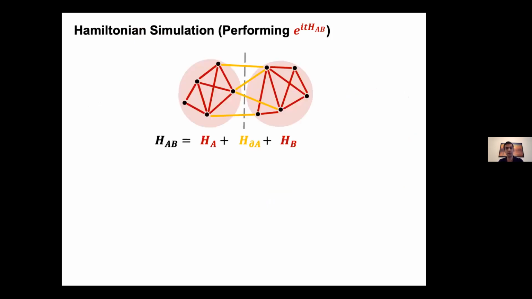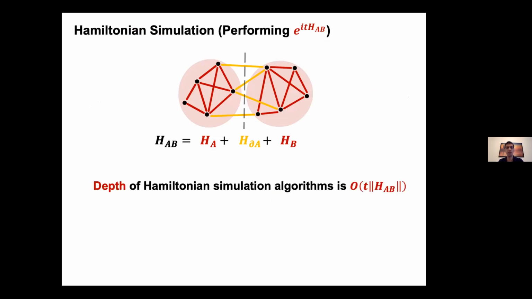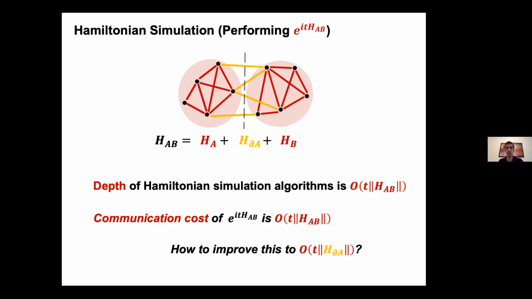So let's do that. Let's divide the Hamiltonian into three parts: H_A and H_B, which are acting solely on Alice's and Bob's sides, and the boundary terms, which are presented in yellow. The depth of the usual Hamiltonian simulation algorithm that implements e^{iHt} scales with the norm of the whole Hamiltonian and t. If you just naively turn this into a communication protocol, then the cost also scales with the norm of the whole Hamiltonian. What I claim is possible, though, is to have a cost that scales only with the size of the boundary.